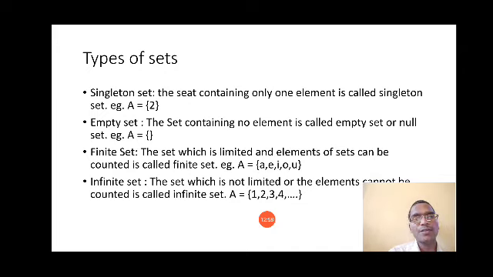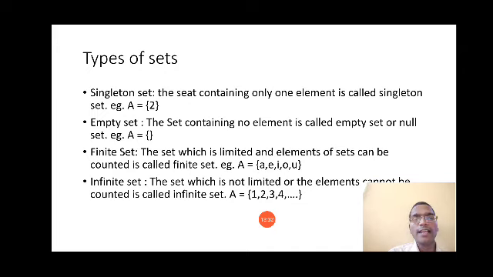A is equal to curly bracket A E I O U. Now in this set there are 5 elements, 1 2 3 4 5. So this set is finite because you can count how many elements are there, and this set is limited because we know the starting as well as the ending. So remember, finite means countable, you can count the set.